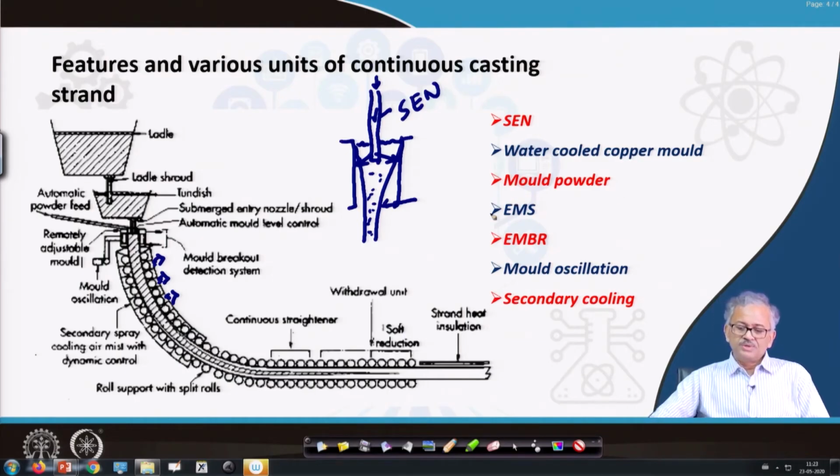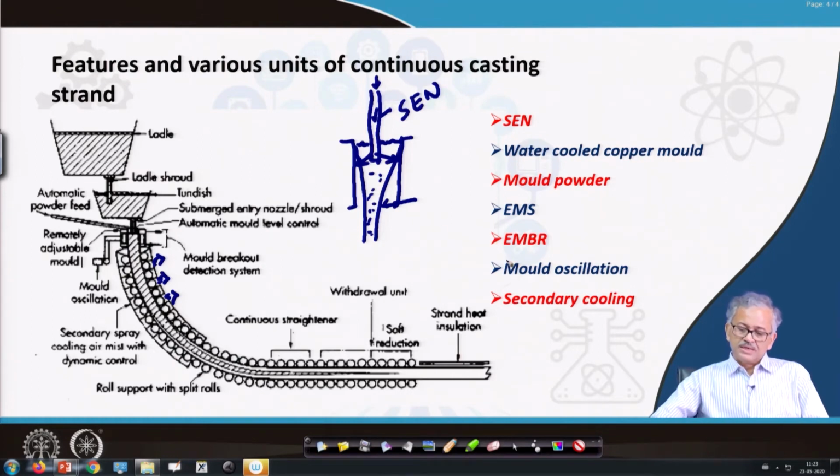And then you have EMS, electromagnetic stirring. You have electromagnetic stirring in the mold, so the liquid gets stirred, and that has a very beneficial effect. I will come to that. You can avoid the central line segregation, and also you can increase the heat transfer. EMBR, the electromagnetic brake, is here. When the liquid is coming out from the SEN, it is a high speed jet, so you have to break the turbulence. Otherwise, it can incorporate the mold flux into the casting structure and produce a lot of inclusion defects. That is the exogenous inclusion defects.